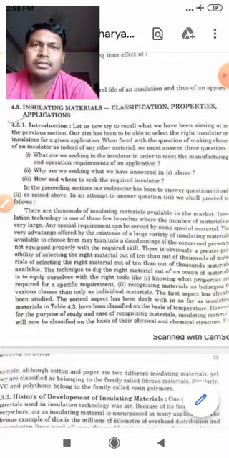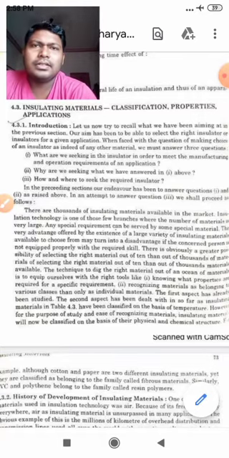Suppose, students, let us take an example. I am the person who is supposed to select a particular type of insulating material, but I do not have adequate knowledge of insulating materials, and someone asked me that you have to select a particular kind of insulator from the 1,000 available insulating materials, right?